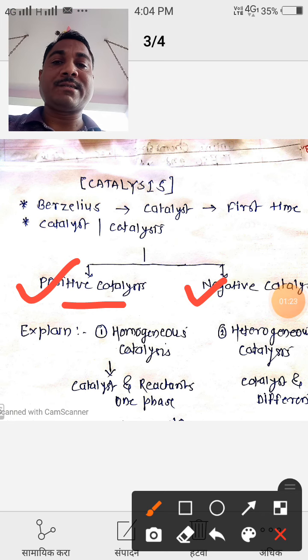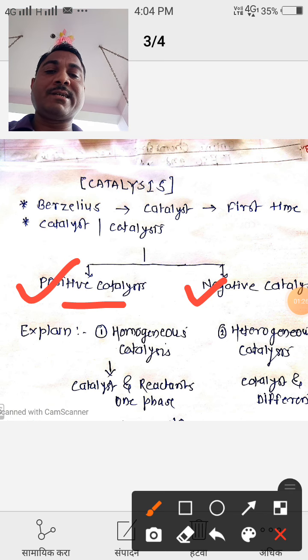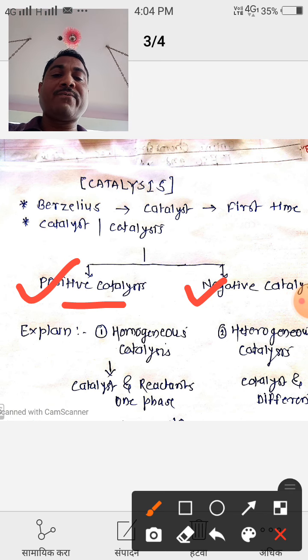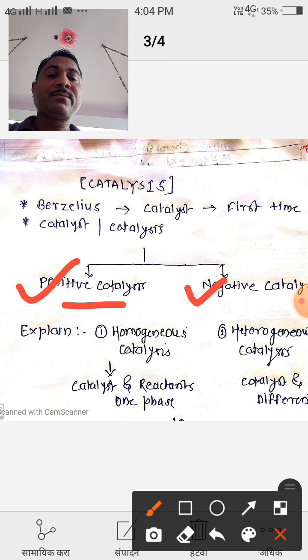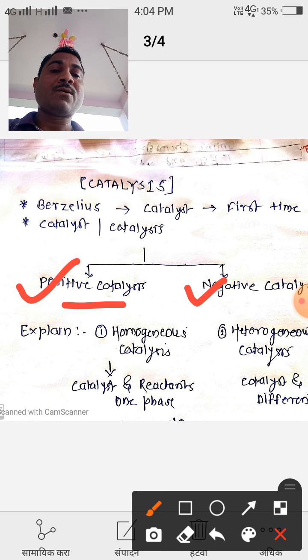The catalyst which increases the rate of reaction or speed of reaction is known as a positive catalyst, and the substance which resists or inhibits the rate of reaction is known as a negative catalyst.